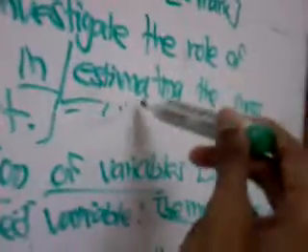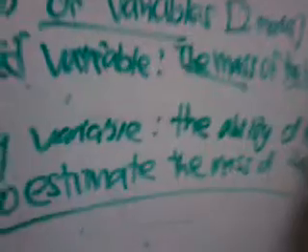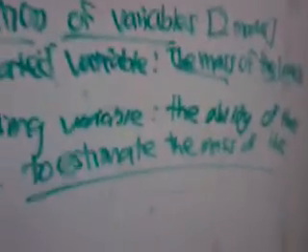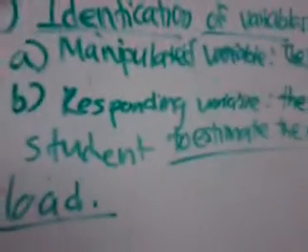Change estimating to estimate the mass of the object. Change it to mass of the load, taken from the manipulated variable. So this is the way to answer the responding variable. Sometimes the responding variable can be found in the aim of the experiment, sometimes we can find it on the diagram also. Okay, so let's go to the next question.